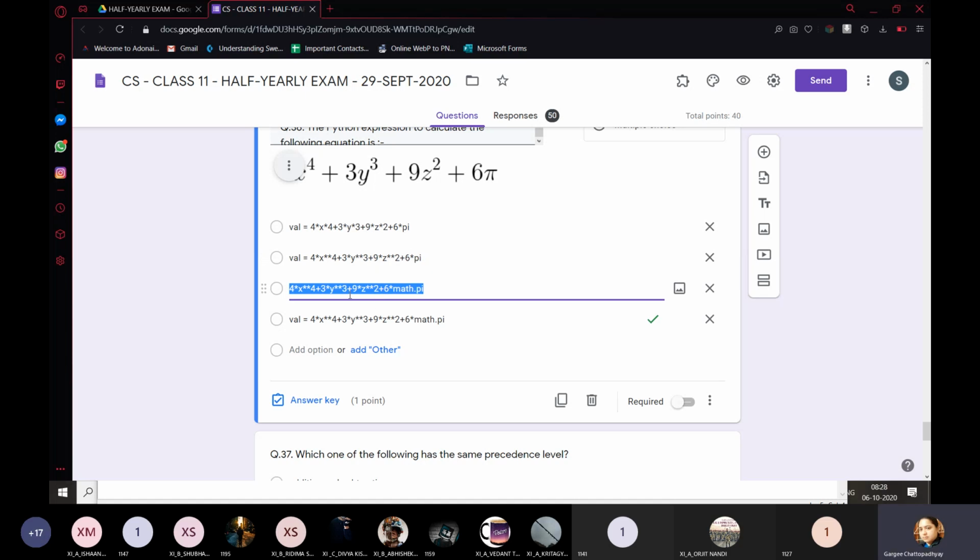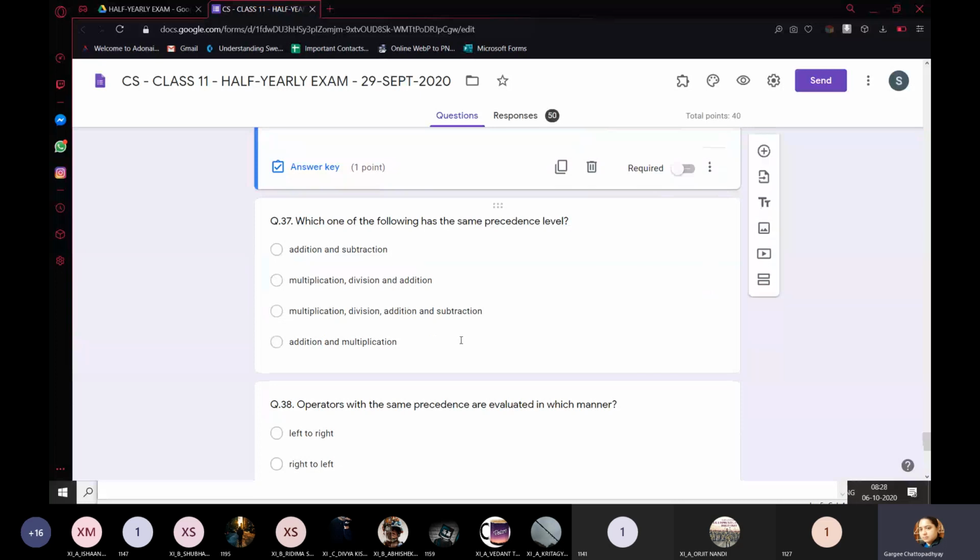Third one, what is the error in the third one? It is not assigned to any identifier. So the fourth one is correct. You can see the difference between the options is very subtle. So you have to be very particular about the answer, very confident about the answer which you are choosing.